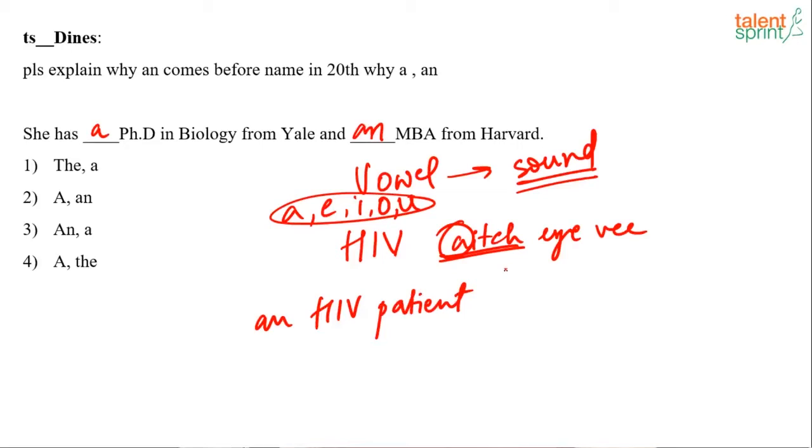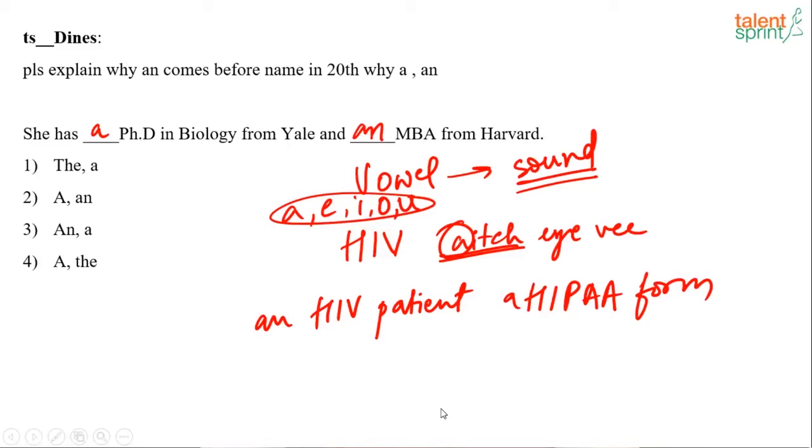But when we have to refer to another abbreviation which is pronounced as a name, like HIPAA, here we do not say an. We say a HIPAA form over here.